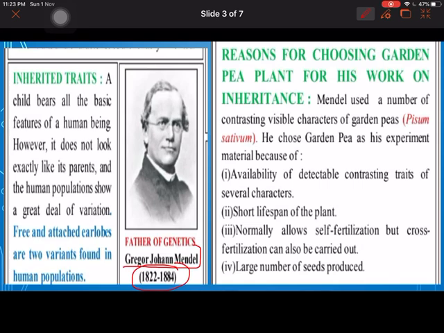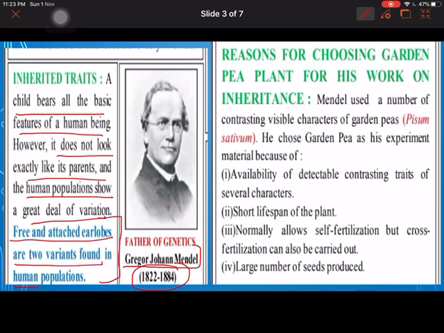What are inherited traits? A child bears all the basic features of human beings, however it does not look exactly like its parents, and the population shows a great deal of variation. If we talk of human beings, we have two types of variants, free and attached earlobes. That means some people have attached earlobes and some have free.